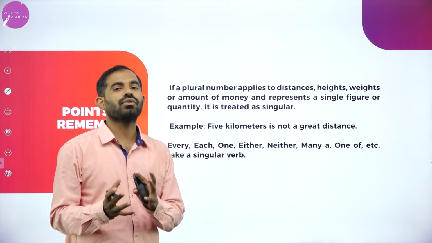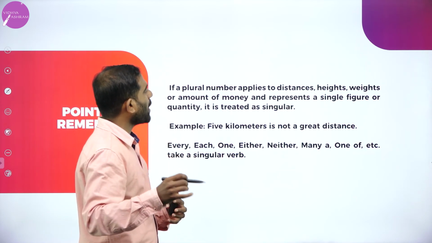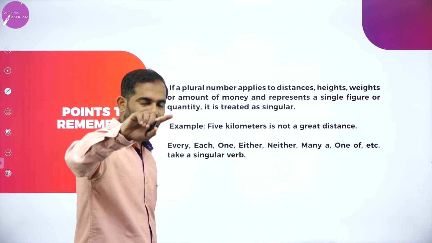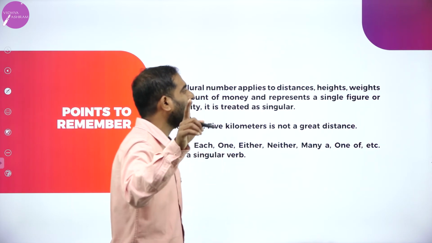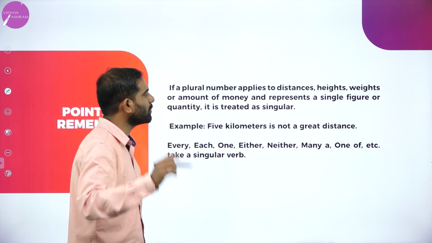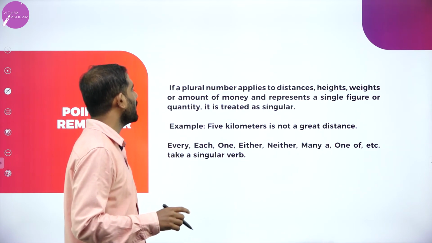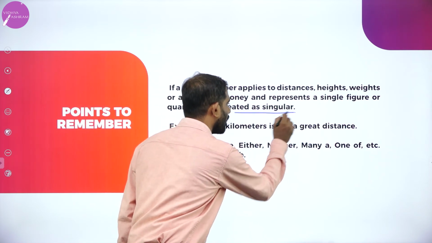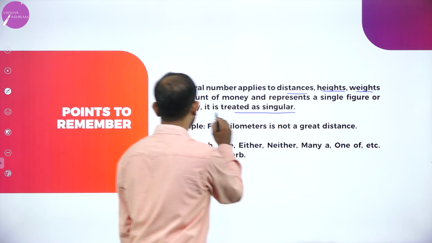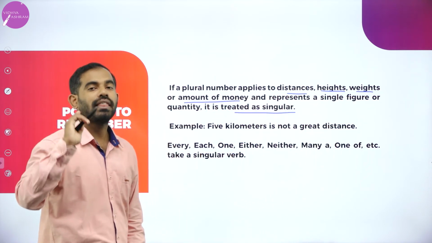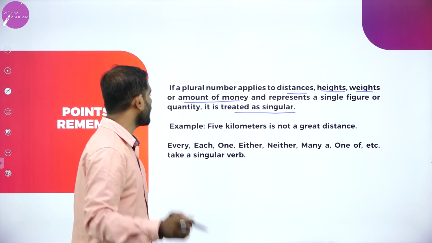If a plural number applies to distances, heights, weights, or amount of money and represents a single figure or quantity, it is treated as singular. There are exceptions. Don't forget this.